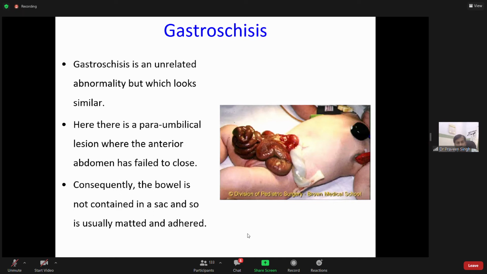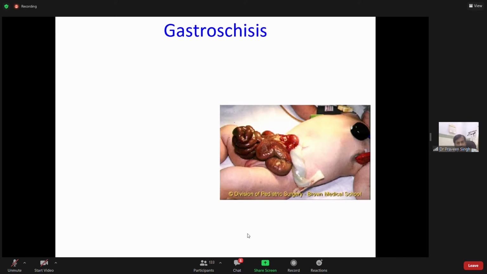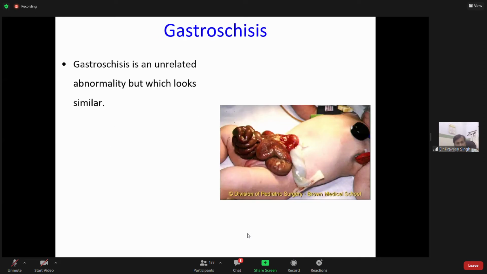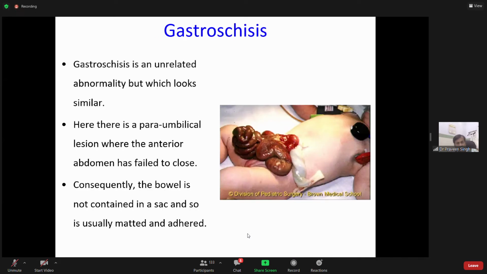Consequently, the bowel, the midgut or the small intestine, is not contained in a sac and so is usually matted and adhered. In the previous one, you would have seen it was in a sac, and because of being in a sac it is not matted and adhered. Here it is not contained in a sac, so it is usually matted and adhered, as you can see here. It is matted and adhered, both things are there. So that is important about gastroschisis.